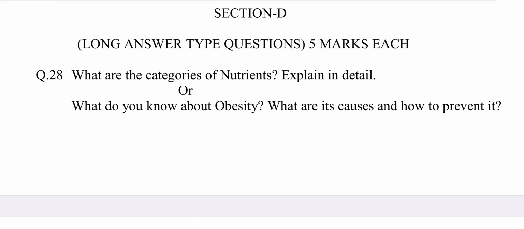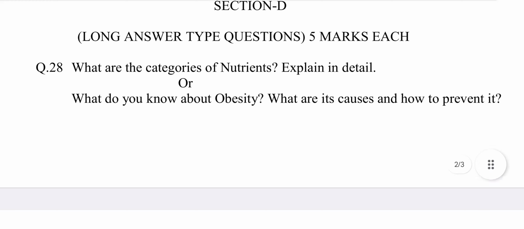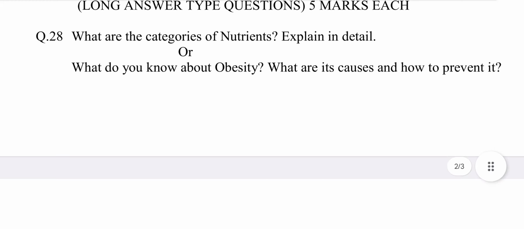The answer may be: there are more than 40 different kinds of nutrients in food. They can generally be classified into the following 7 major groups. Number 1, carbohydrates. 2, proteins. 3, fats. 4, vitamins. 5, minerals. 6, dietary fiber. 7, water.